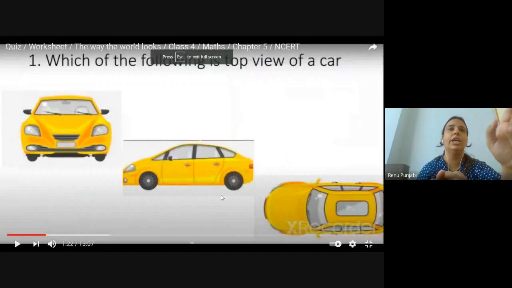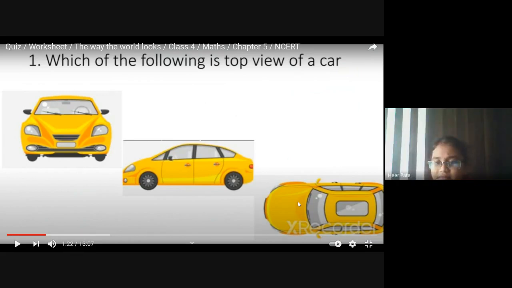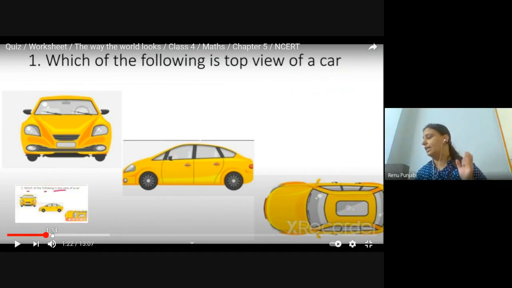Now I will call the child name. Here, which of the following is the top view of the car? First, second, or the third one? Ma'am, the third one. Very good. I will call the child name. No chorus answers, please. Wait for your turn.